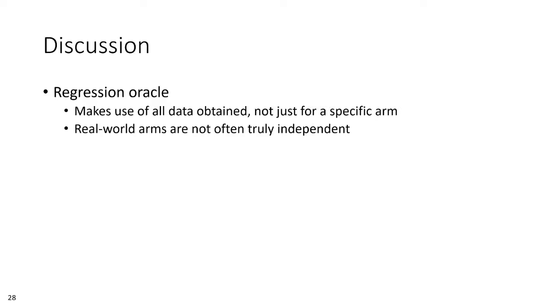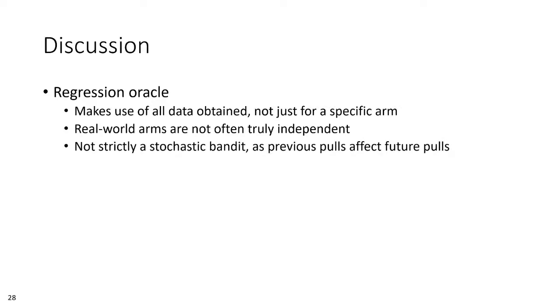Therefore, we believe it to be more appropriate to use this regression model to understand the system as a whole, not just as isolated arms. We acknowledge that with the introduction of the regression oracle, we may not be adhering to a strict bandit formulation since we are no longer stateless. But just as real-world applications can break the assumption of arm independence, as we just discussed, the assumption of statelessness may also be broken when a bandit acts repeatedly with the same human subject, especially when administering an intervention. However, we still find it effective to address these problems via bandit strategies.